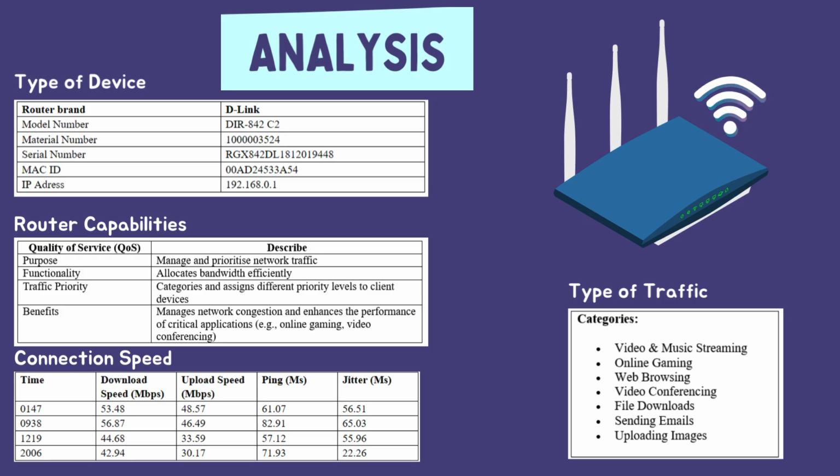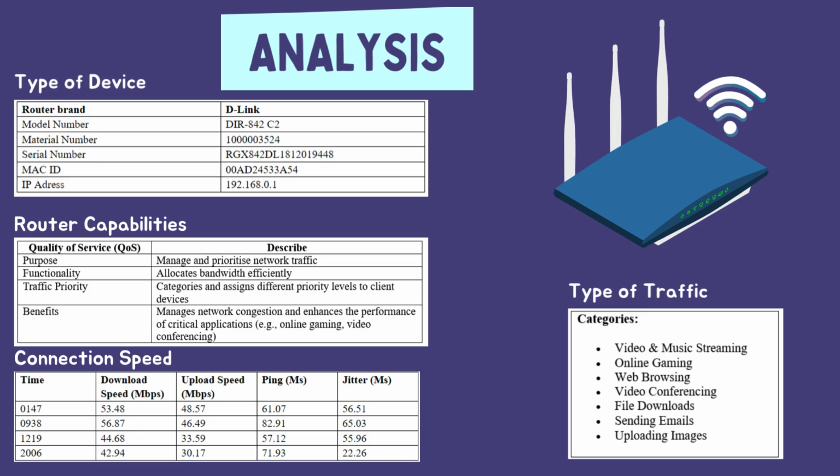At 1219 hours, the download speed was 44.68 Mbps, upload speed was 33.59 Mbps. At 2006 hours, the download speed was 42.94 Mbps, upload speed was 30.17 Mbps, ping was 71.93 milliseconds, and jitter was 22.26 milliseconds.